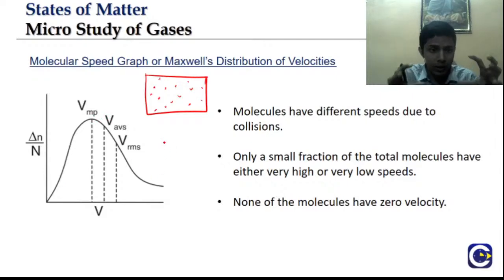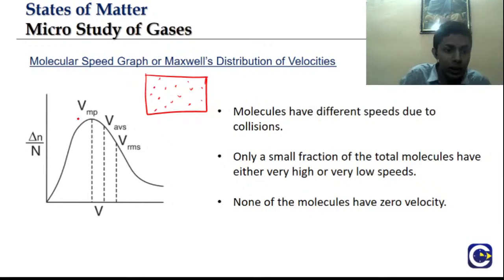From this Maxwell distribution curve, if I want to find the average velocity, what will be the average speed of molecules that are just moving randomly here and there? Why do we need that? To find the kinetic energy. For finding the kinetic energy, we need velocity. So which velocity to take is the question. So there are three velocities.